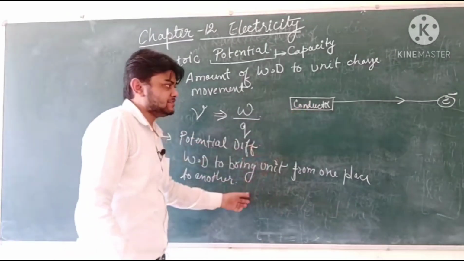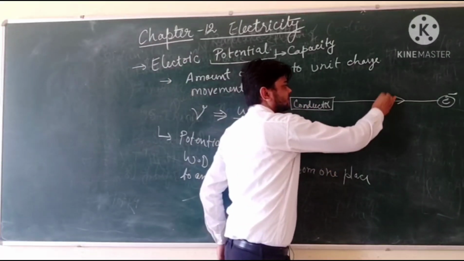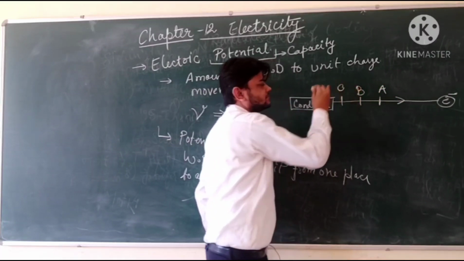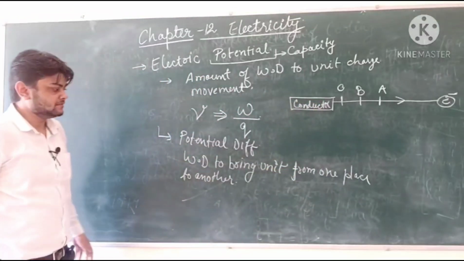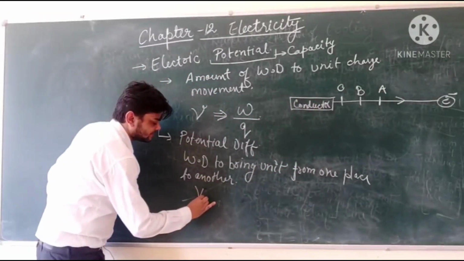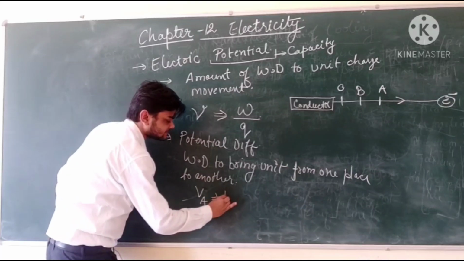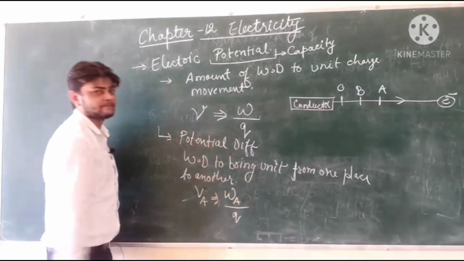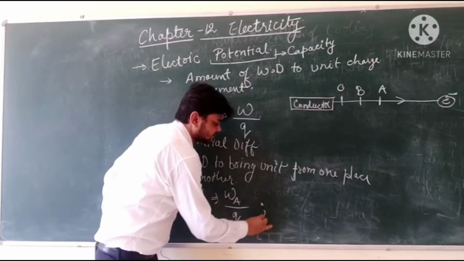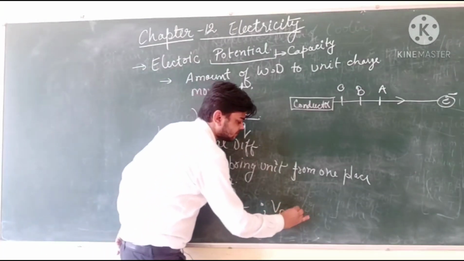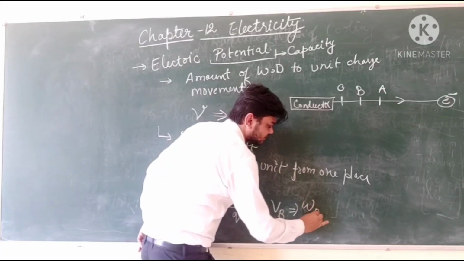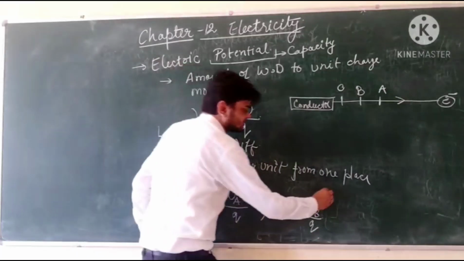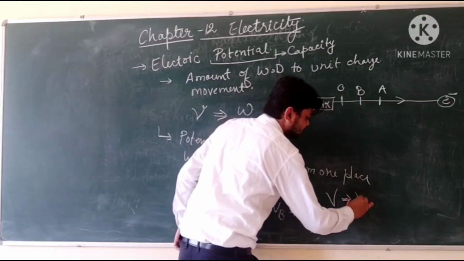In potential difference, we are bringing an electron from position A to position B or position B to position C. Therefore, potential at point A is expressed as work done to bring the charge up to point A. Similarly, potential at point B is expressed as work done to bring the charge up to point B. Hence, potential difference is expressed by the same letter.